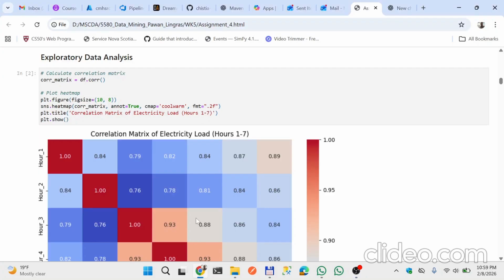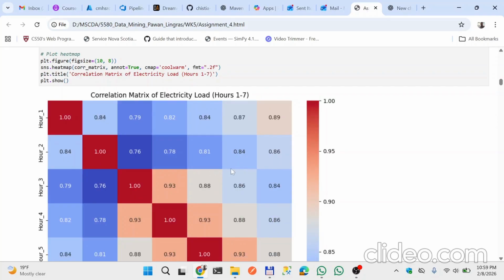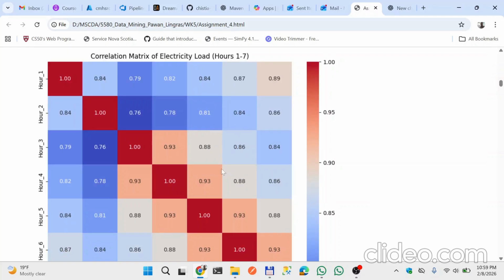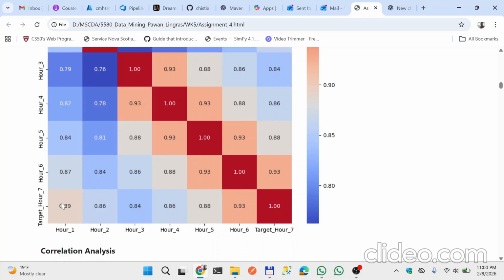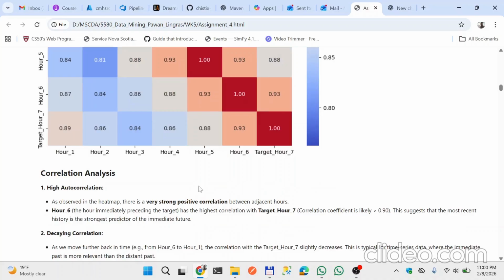Hi, I'm Chistia. Now we are going to describe the exploratory data analysis. So here in the correlation matrix, we see adjacent hours have very strong positive correlations, and this is time series data. The distant past hours have the weakest relationship. The strong linear relationship suggests that linear regression should perform well as a baseline.